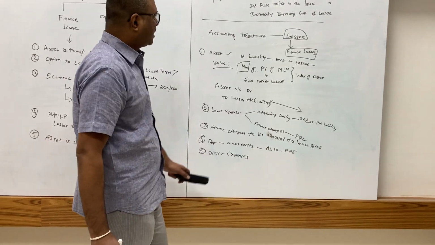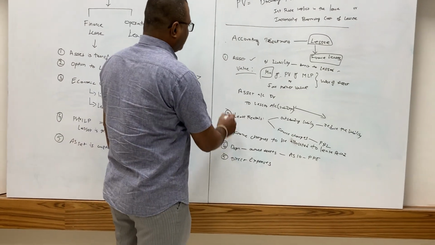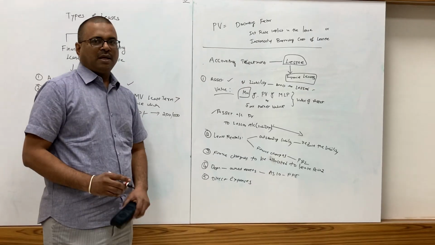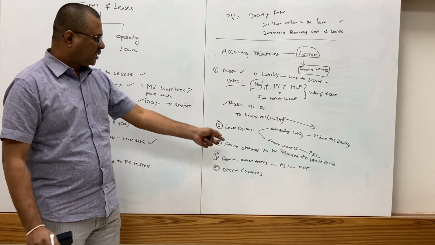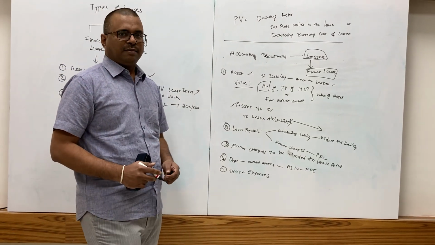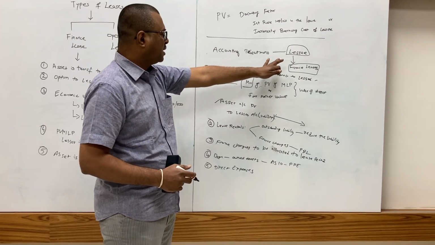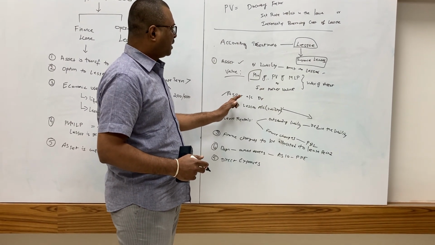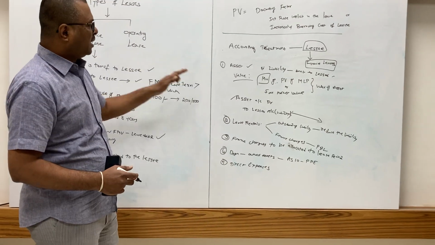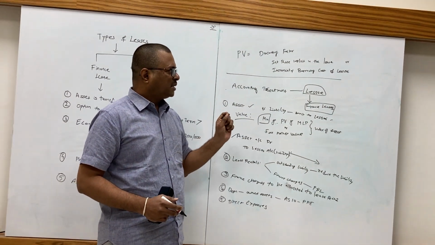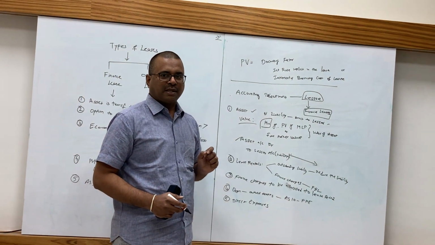If there are any direct expenses, he can add that to the asset and take it in the asset account. And accordingly, depreciation has to be calculated. These are the aspects which the lessee has to consider while accounting for the finance lease in his books of accounts. We will explain this through an example in the next session. Thank you.